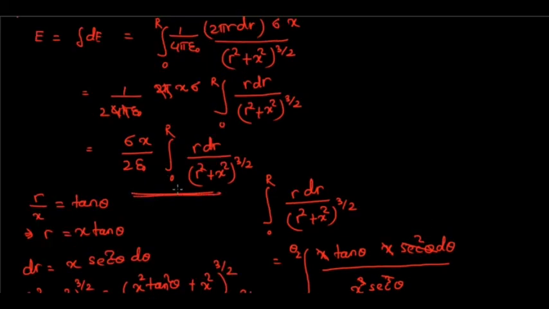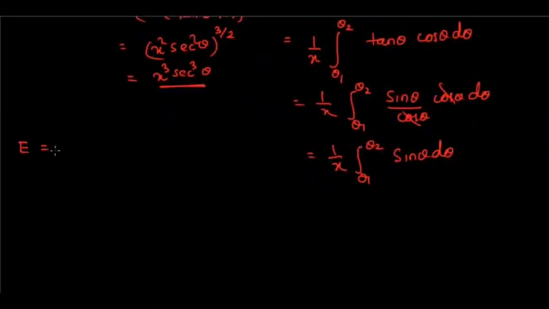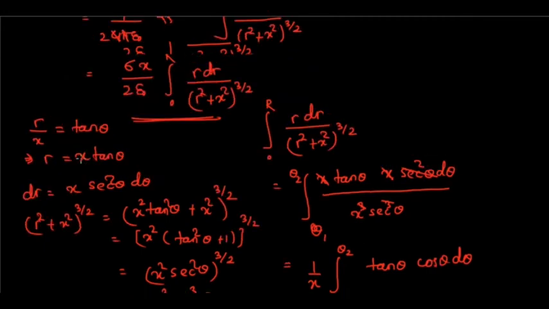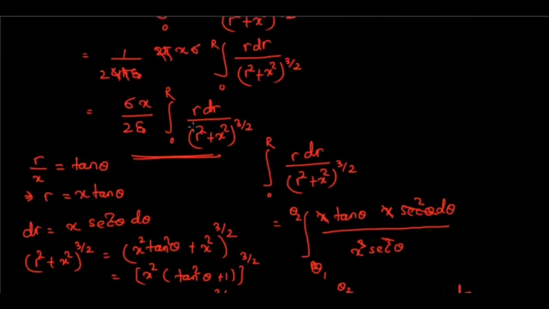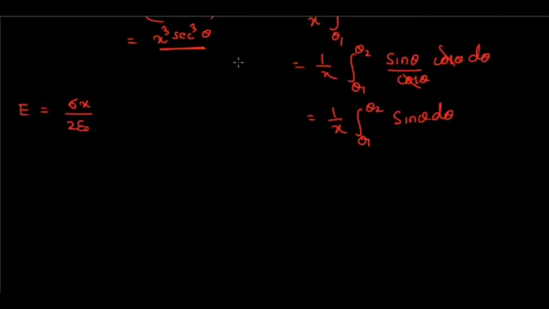So now look at the expression for electric field here. What is the total electric field? The total electric field E will be equal to sigma x by 2 epsilon naught into this quantity. So this quantity will be how much? We have found it.